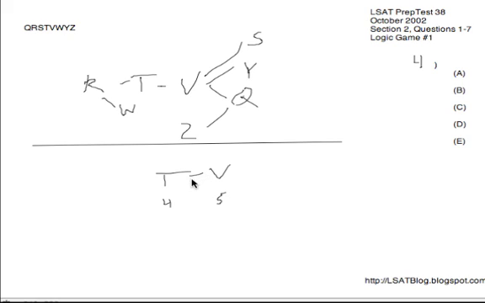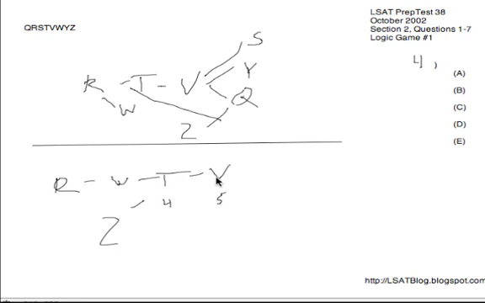If T's on 4, V will have to go on 5, no question about it, because Z would have to come earlier. It would have to be one of the first 3 in order to allow T to go as late as 4. So before T, we're going to have W, and then we're also going to have R coming even earlier, given that R is always before W, and then we're going to have Z occurring before T as well somewhere.